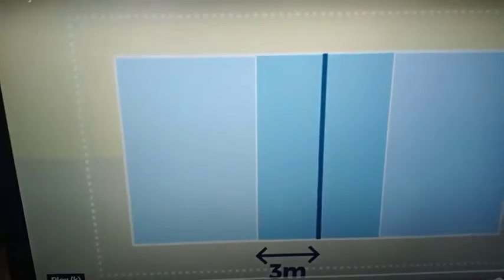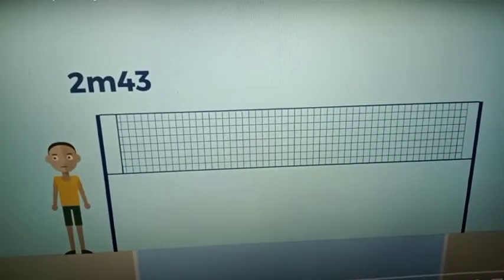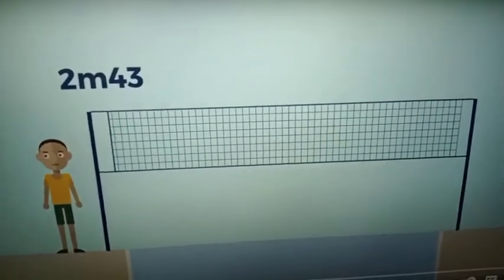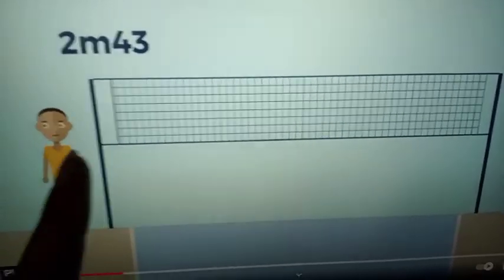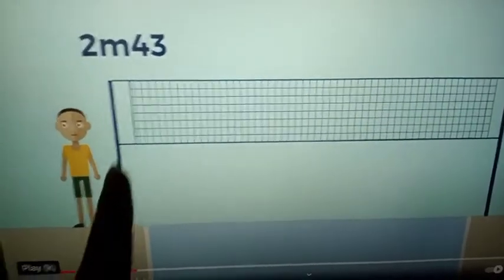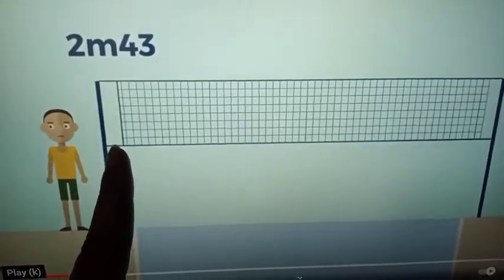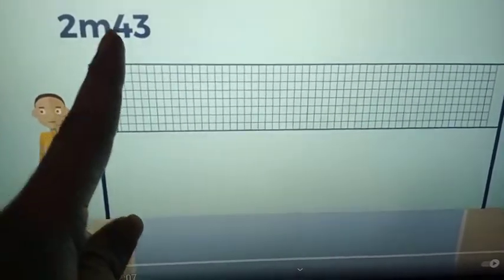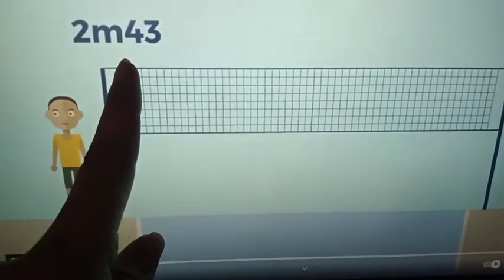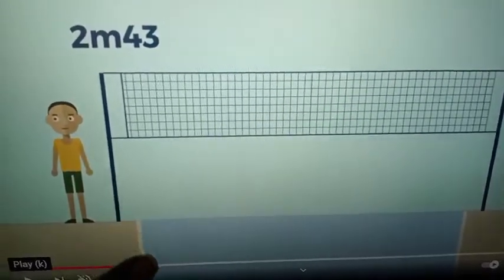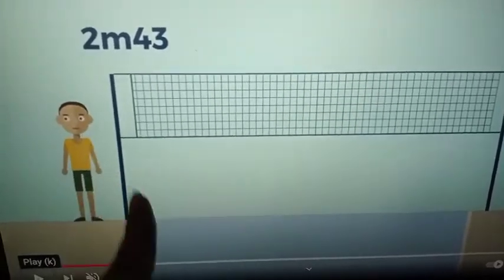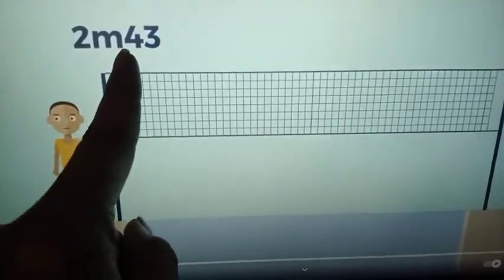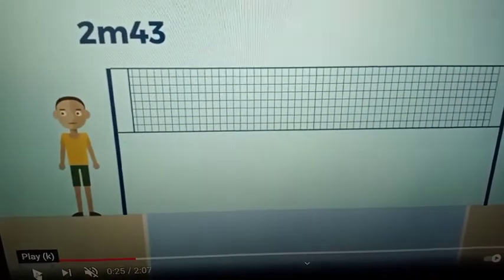Next, up above that, I told you, they are going to fix the net. The net will be fixed to the pole, and here there will be a white band. Above that, on the net, they are going to fix the antenna here. So I told you the things they are going to use: ball, net, pole.